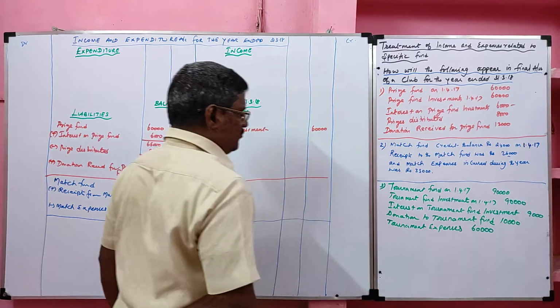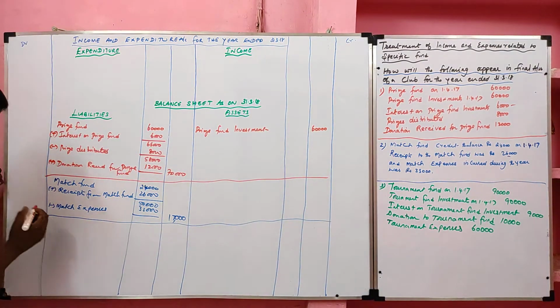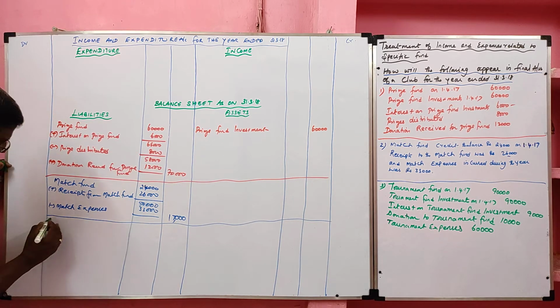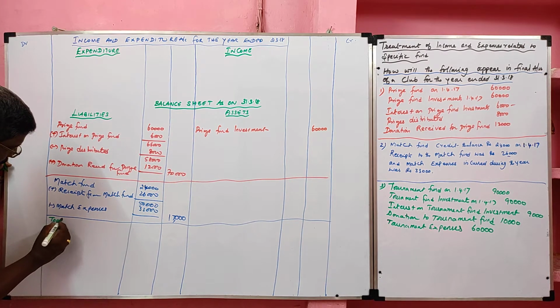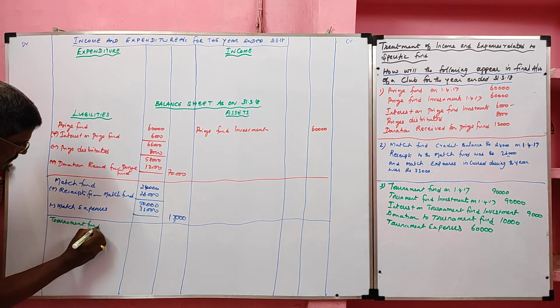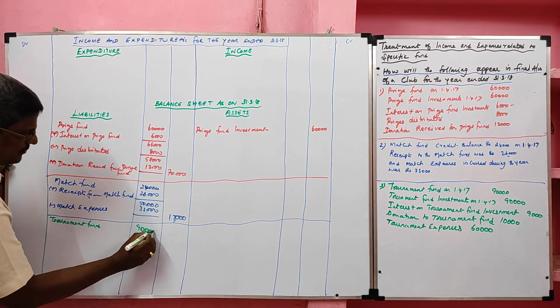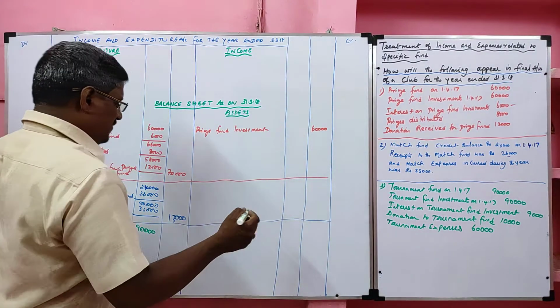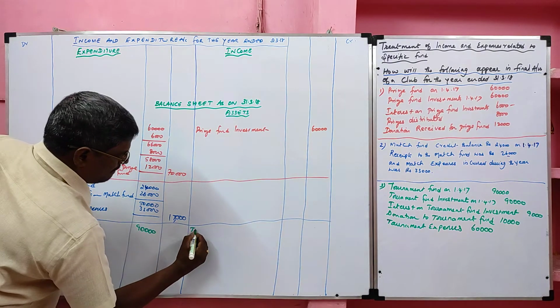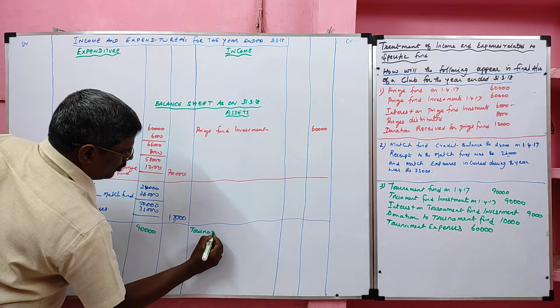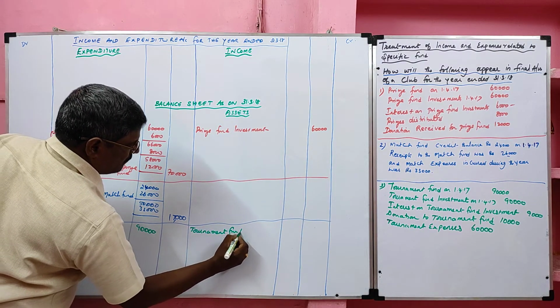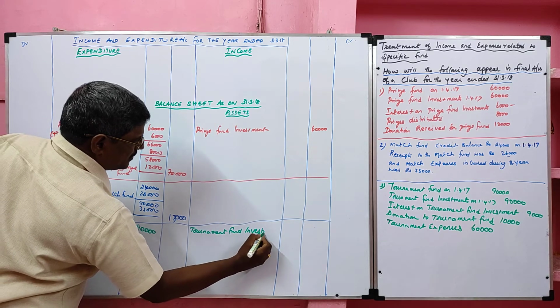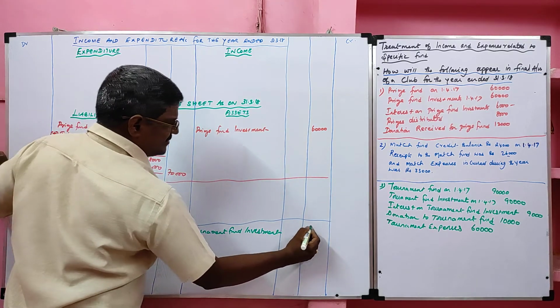Tournament fund rupees 90,000. Tournament fund investment also 90,000. Tournament fund investment is an asset.